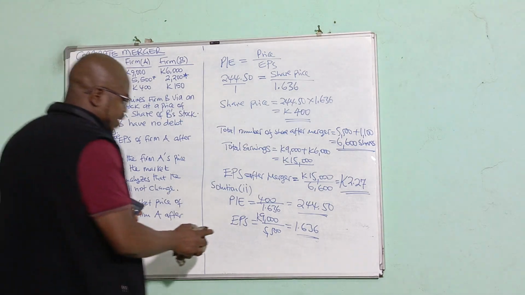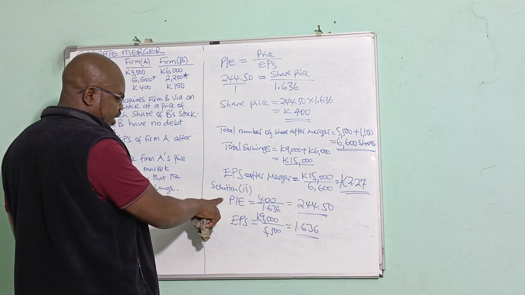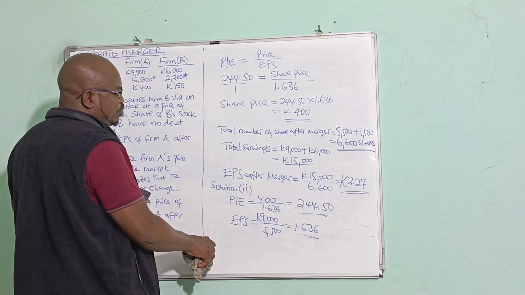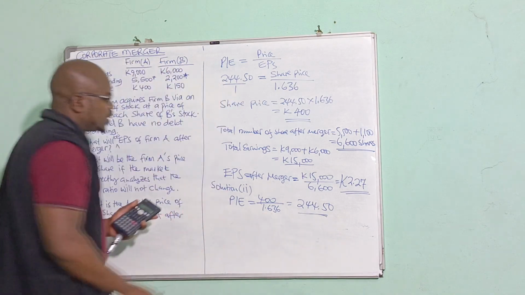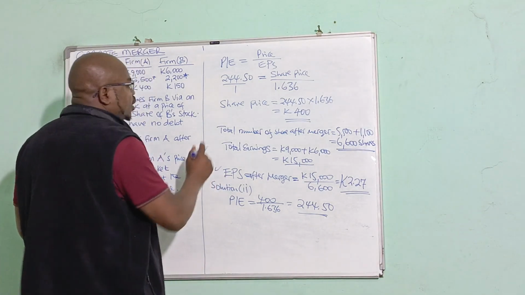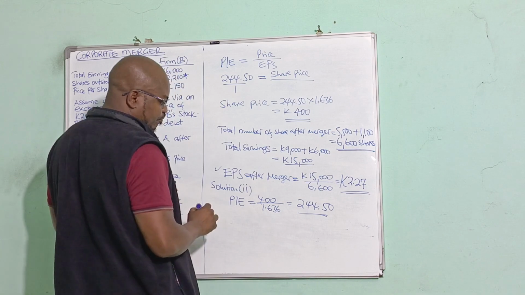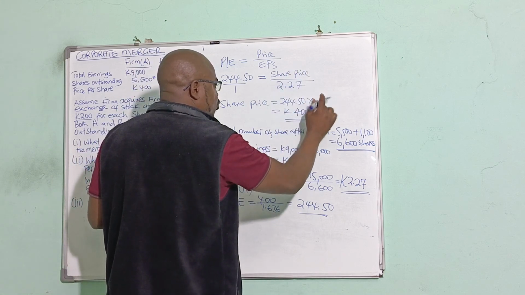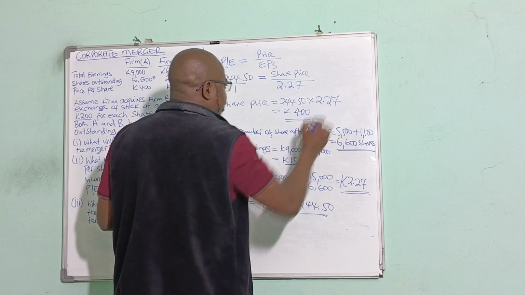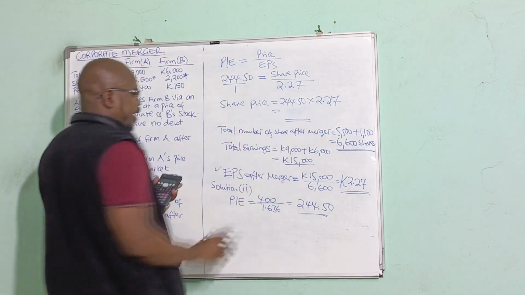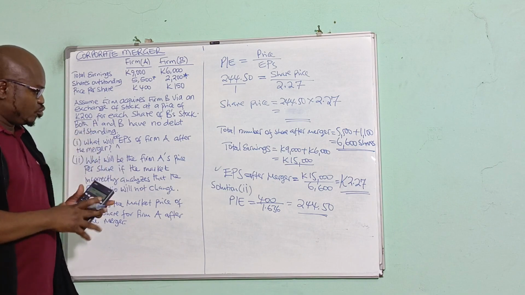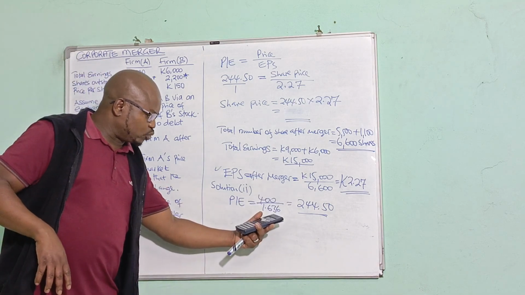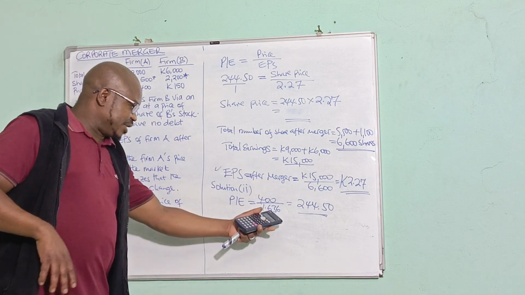Sorry, just a mistake. What we are assuming is remaining constant is the PE ratio, based on the old earnings per share.